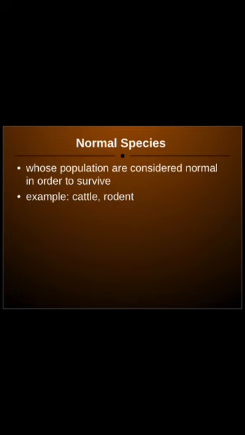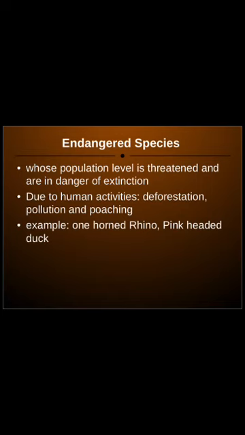Normal species are those species which are normal in consideration of their population. They don't have to struggle much to live on this earth. For example, cattle and rodents. The next one is endangered species.